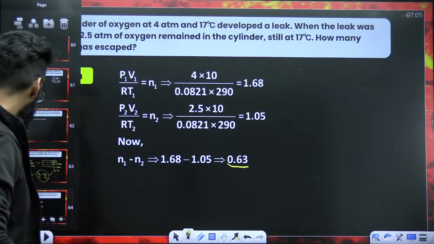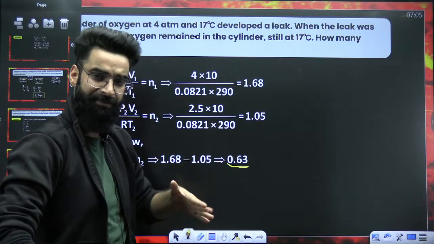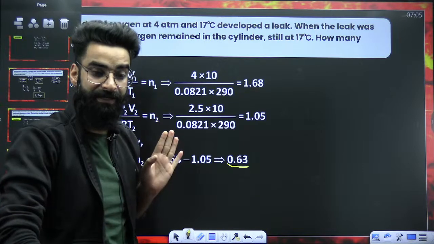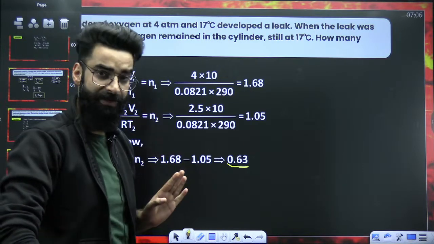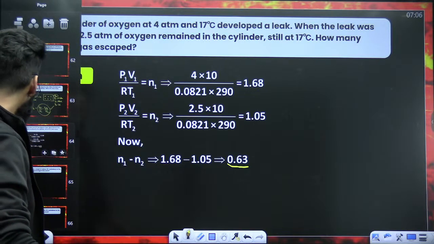Okay. So initially there were N1 moles, right? Due to leakage, some of the gas came out of the container. And finally there were N2 moles of the gas left in the container. So N1 minus N2 is going to give us the total moles of the gas which left from the container. I hope it's super clear.